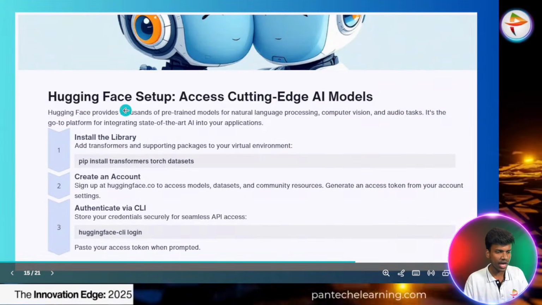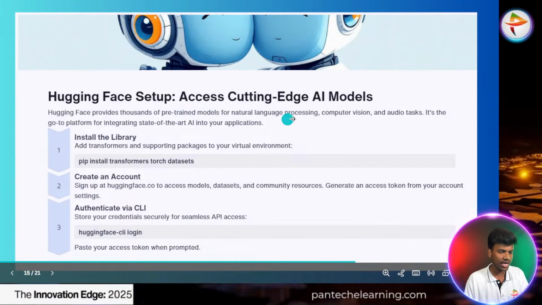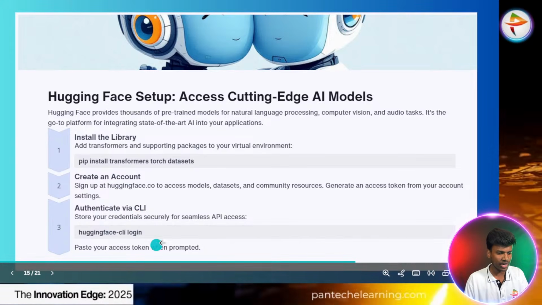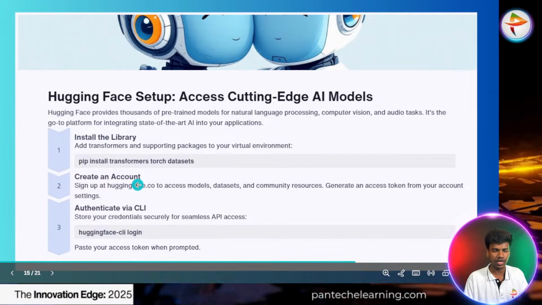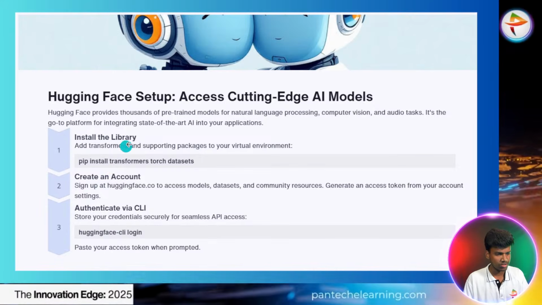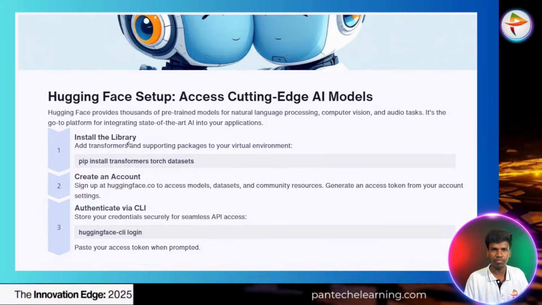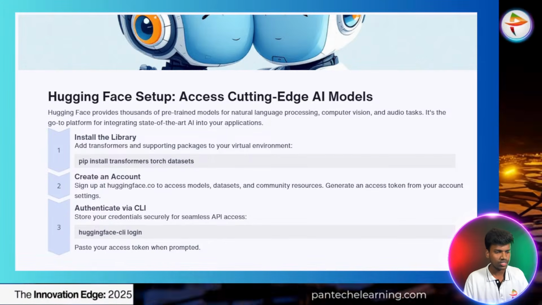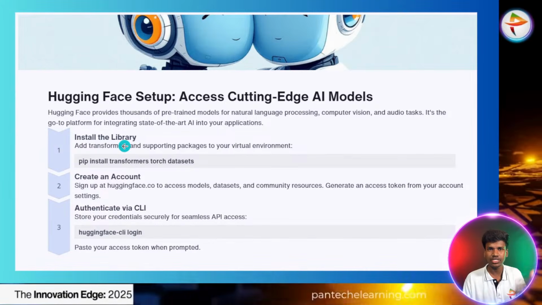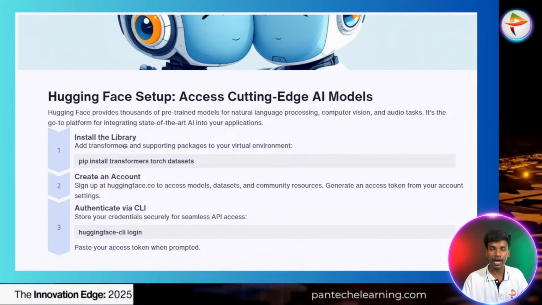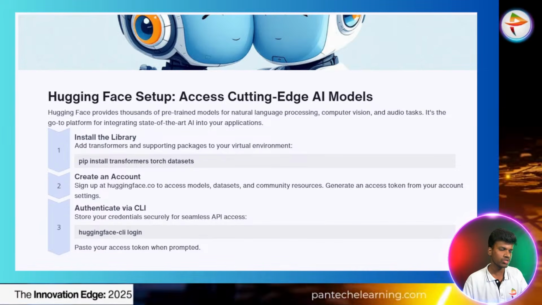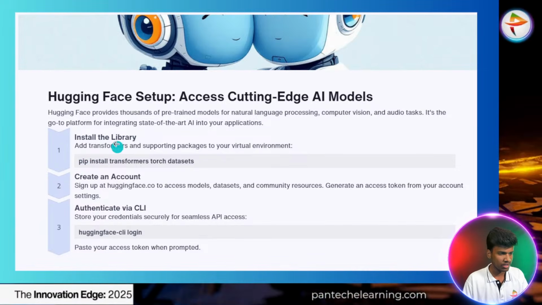So the next process is Hugging Face setup. Access cutting-edge AI models. Install the library, and following this we can create. I think I mentioned already that yesterday we saw multilingual language. In that particular language we have to use one transformer model. That model we get from Hugging Face. Hugging Face is the source we have to use to get that particular transformer model.